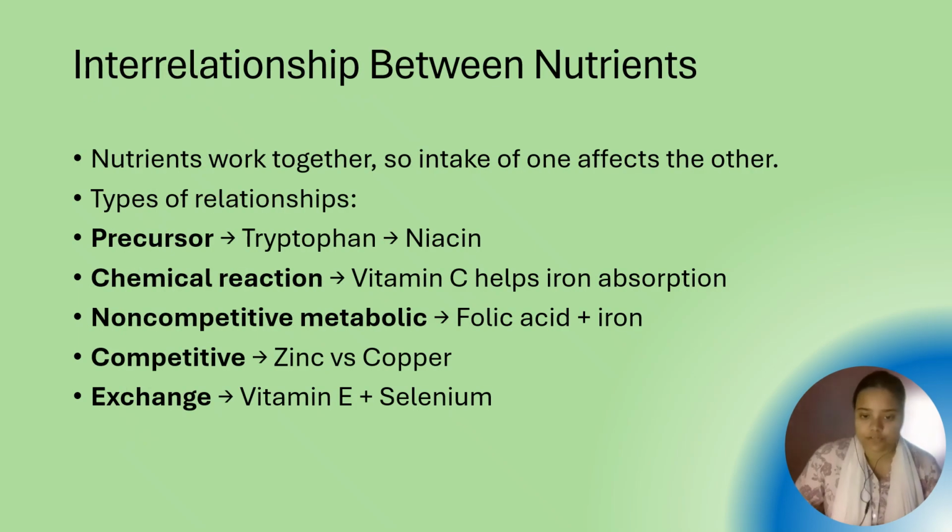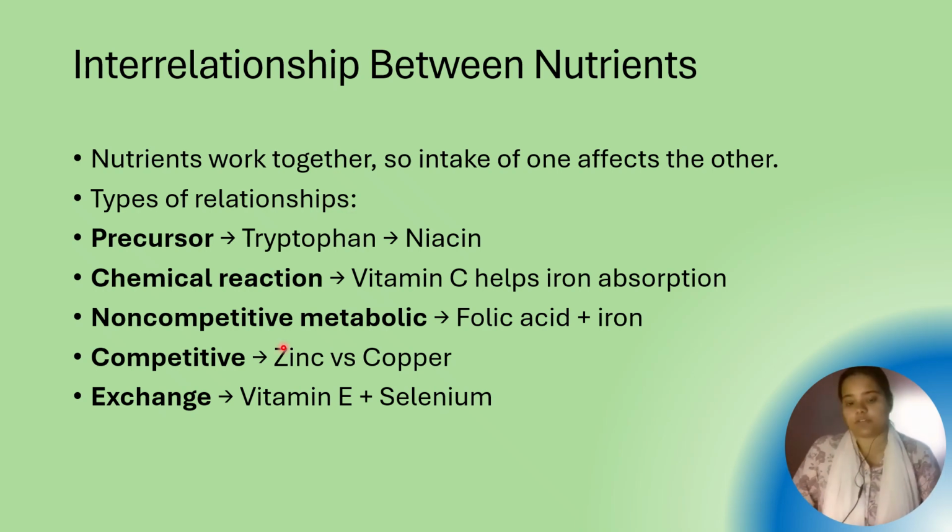This is the interrelationship between nutrients. Nutrients work together, so intake of one affects the other. Types of relationships: precursor, like tryptophan and niacin. Chemical reaction: vitamin C helps iron absorption. Non-competitive metabolic: folic acid plus iron. Competitive: zinc plus copper. For example, vitamin C plus iron gives better absorption. Zinc plus copper compete. Tryptophan converts to niacin.